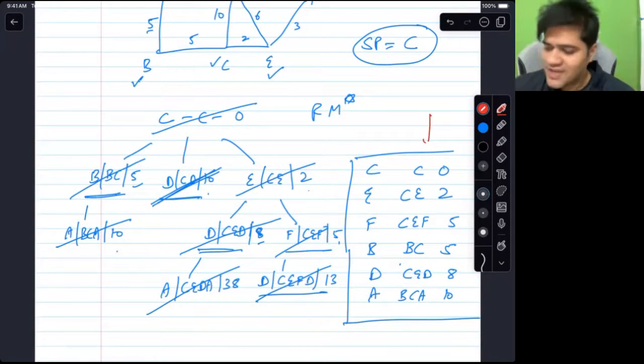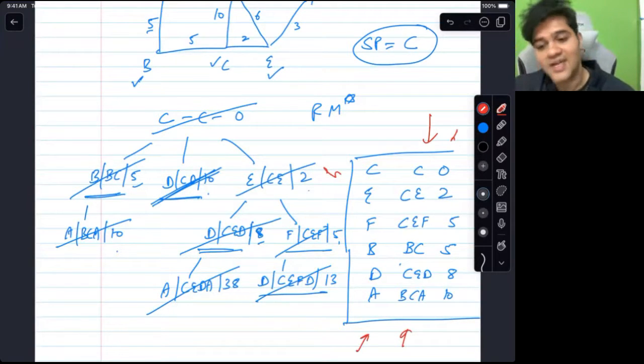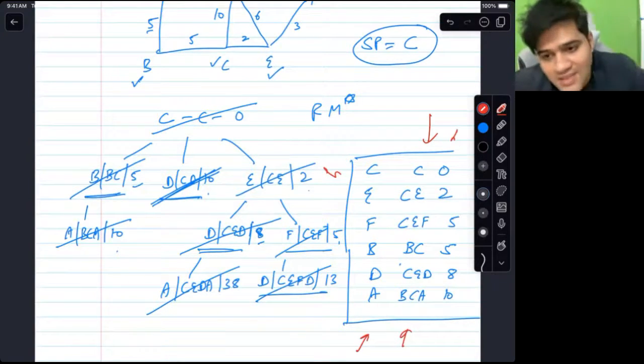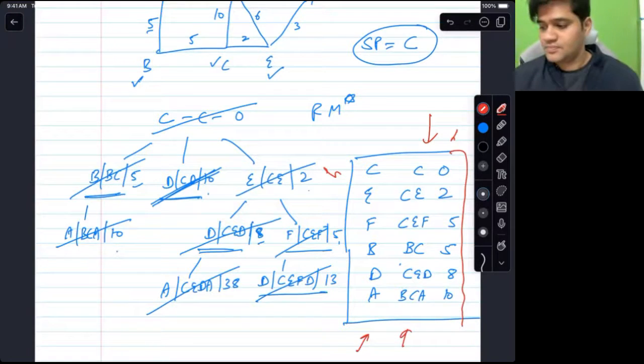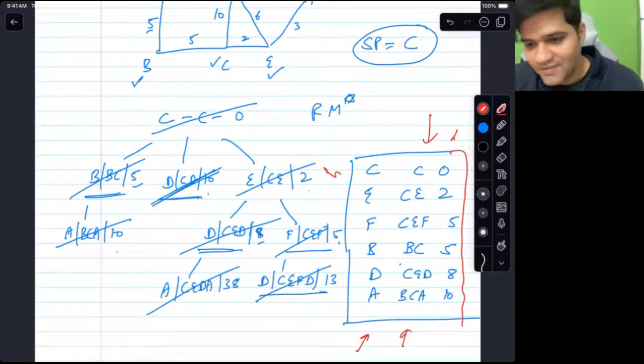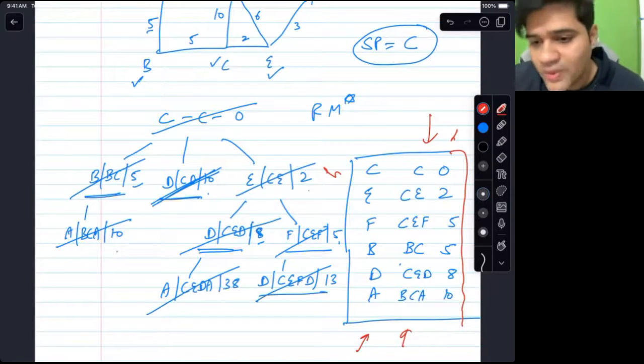So the final answer is this table. Everyone has been asking what is the final answer. The final answer is this table actually. There is no other answer. So the answer that you had to write was this table. Okay. How many of you got the same answer as me? Did anyone get this? Arush got this.